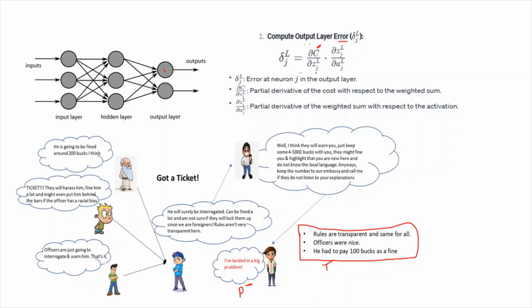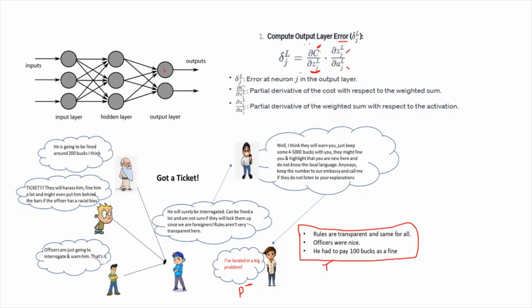So we are actually finding the partial derivative of the cost with respect to the weighted sum. This is whatever B has conveyed into W, which gave him this. And that is to be multiplied by whatever the mistake in the understanding was, which, in the neural network context, is the partial derivative of that weighted sum with respect to the activation.